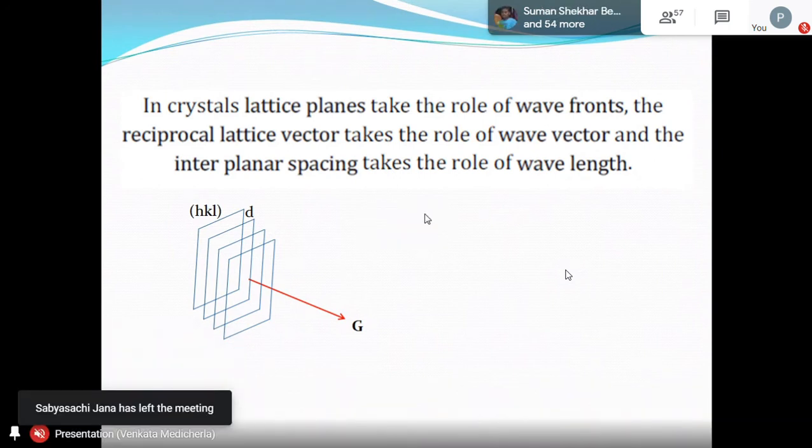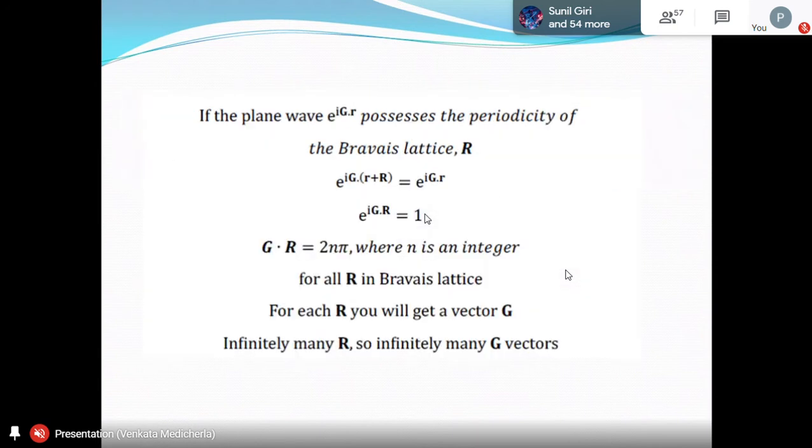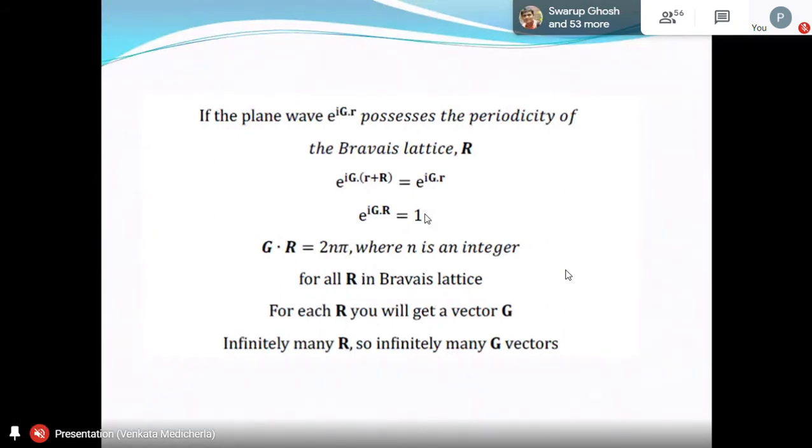Now after understanding this, we can define what the reciprocal lattice is. Our definition goes like this. Before defining, let us say that if you have a plane wave e power i g dot r, let us assume that it possesses the periodicity of the Bravais lattice. You know what a Bravais lattice is by now? We have Bravais lattice vectors, infinitely many Bravais lattice vectors R. If it has the periodicity of the Bravais lattice, then e power i g dot (r plus R) should be e power i g dot r. The plane wave we are considering has the periodicity of the Bravais lattice.